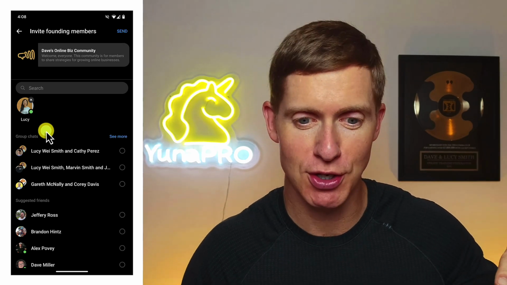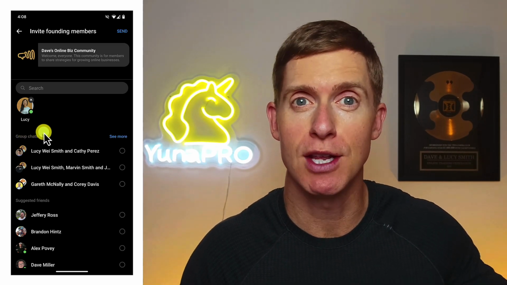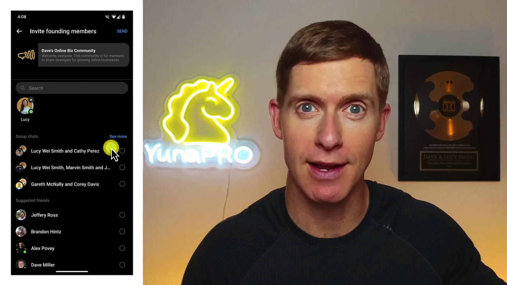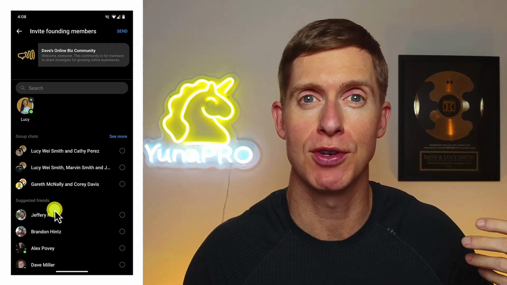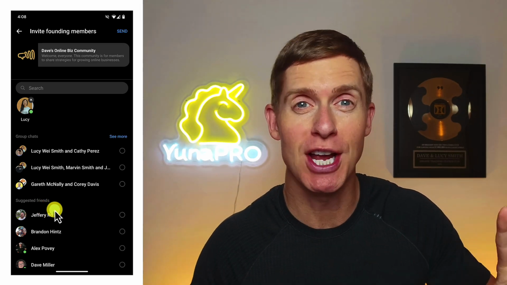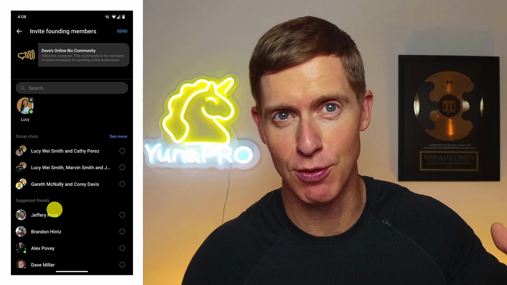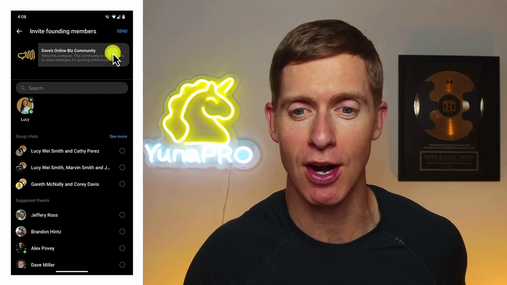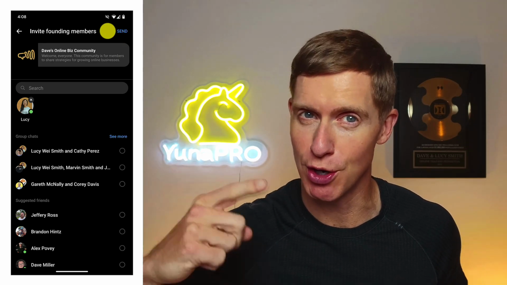You'll see that Meta also suggests 2 other ways that you can grow your community. Through the group chats that you've already established inside Messenger. So you can click on one of these group chats and send an invite to everyone who's inside that group chat. And then you can also go through all of your suggested friends. So Meta is suggesting some people based on your Messenger history who may want to be part of this new Messenger community. And so once you've selected some people, as I have with Lucy here, you can click on this send button, and that's going to send them an invitation to join your Messenger community.